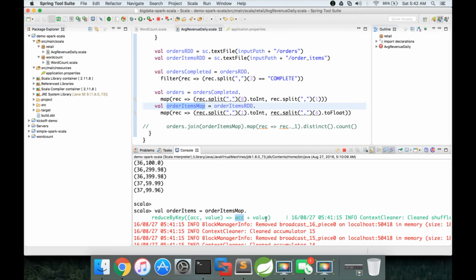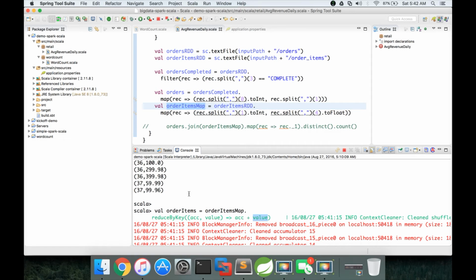So 200 we are trying to add 299.98, which will now be 399.98, and in the third iteration the 399.98 will be added to 399.98, and it will be approximately 798.96 or something. I'm not 100% sure. Okay, but yeah, 798, no, actually 799.96. Okay, and then once all the iterations are done for that key, it will go to the next one and it will start doing the same thing.